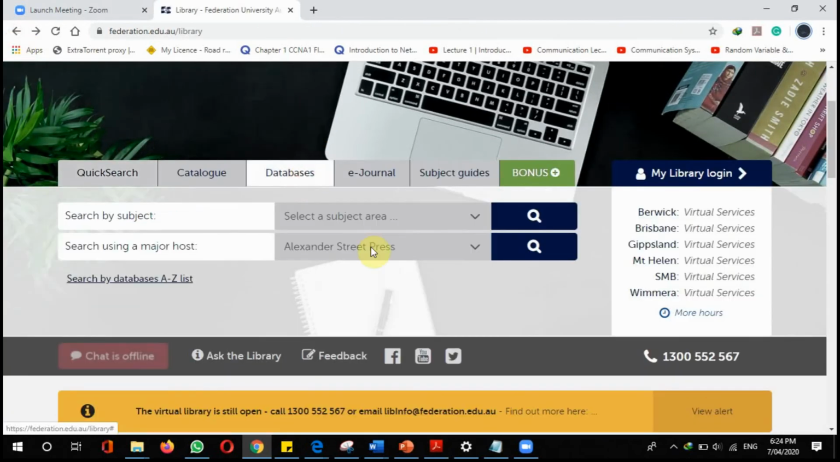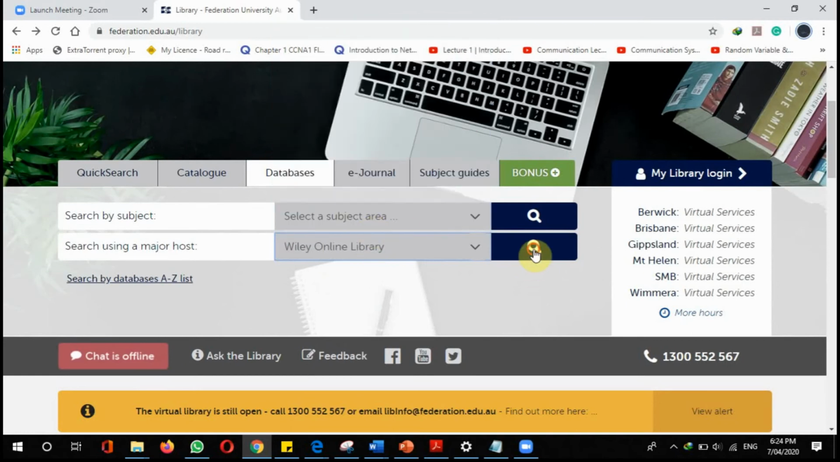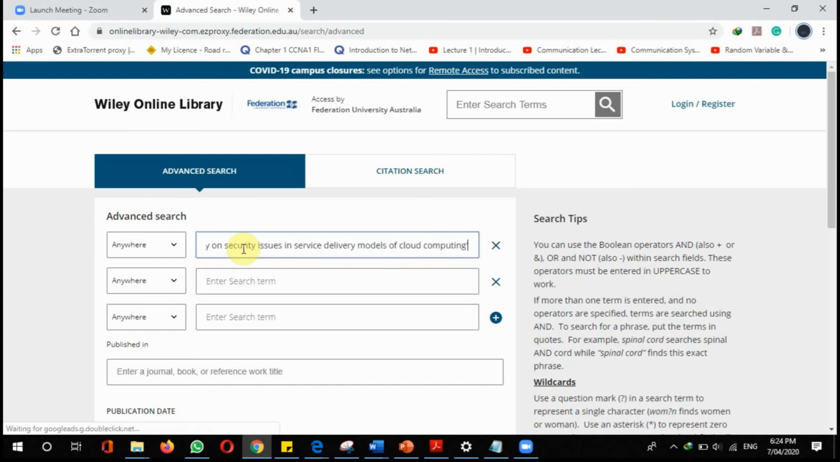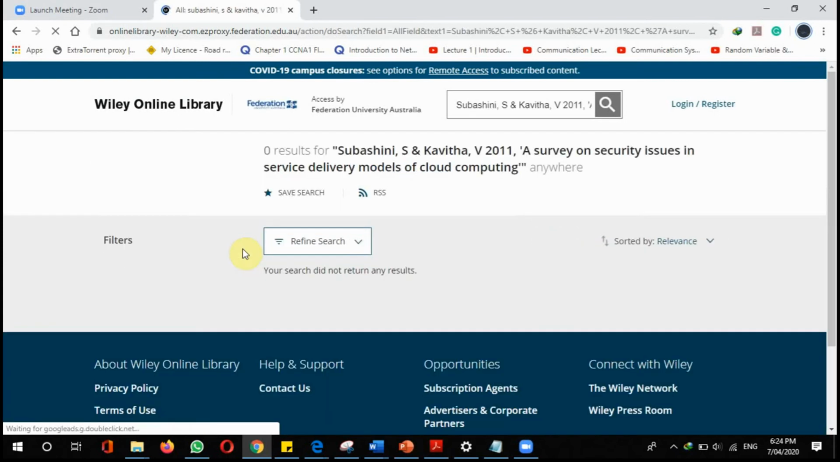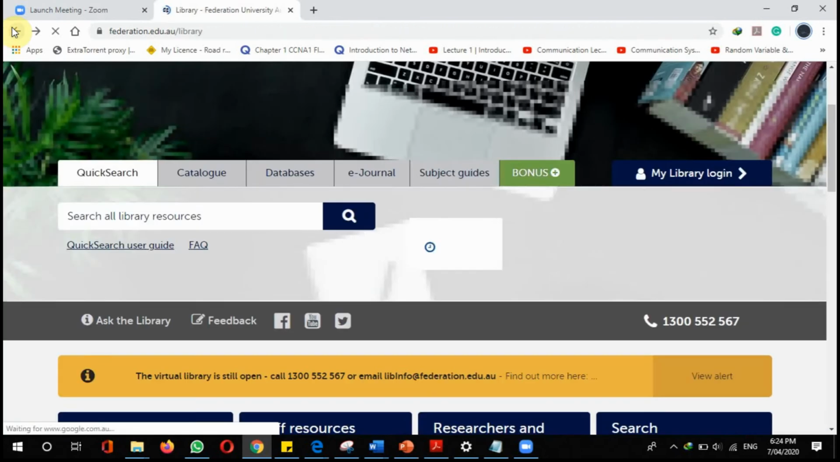I have to go to databases and I have selected Wiley Online Library, search, and I have to paste my topic. Now there are zero results for that topic in that database. Again I have to go back and select another database.